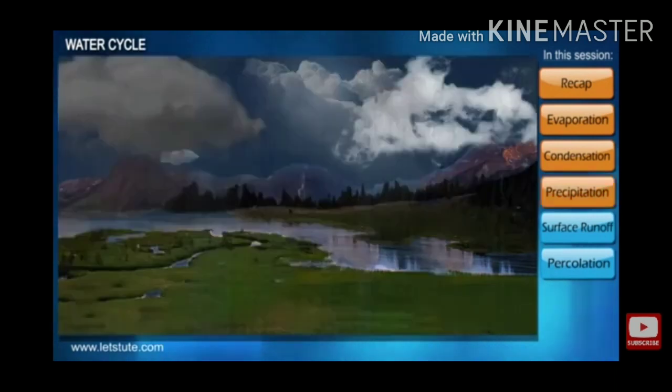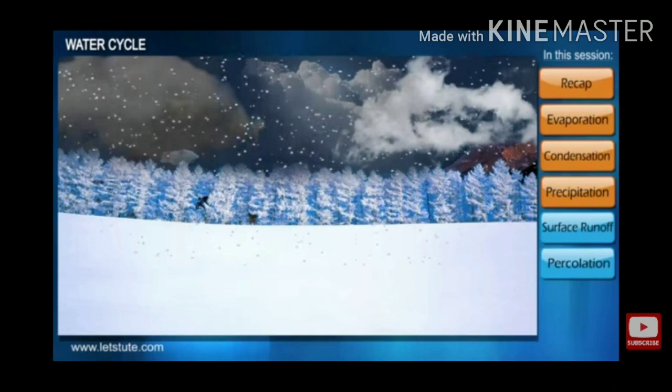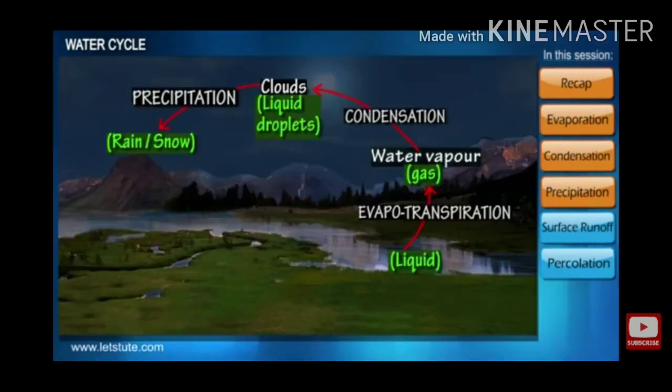They also convert into snow or ice pieces by the process of precipitation. Precipitation is the process by which liquid droplets convert into snow or ice pieces.